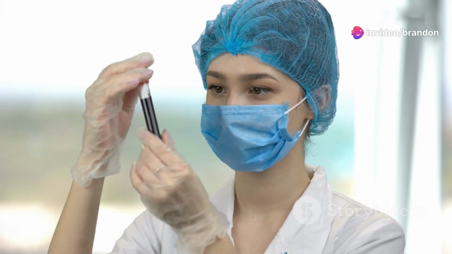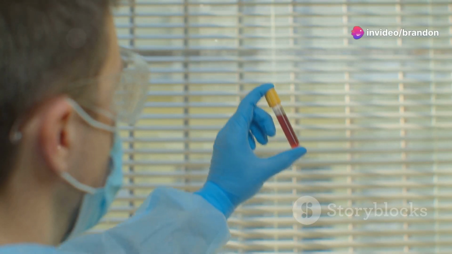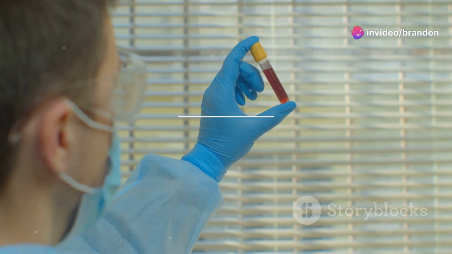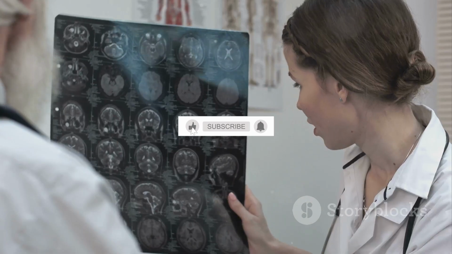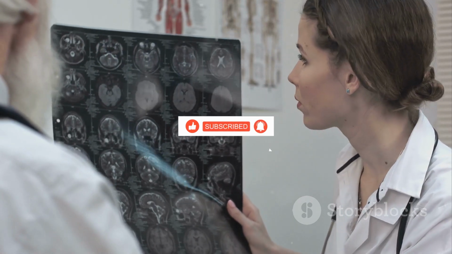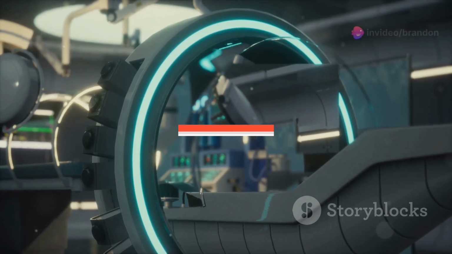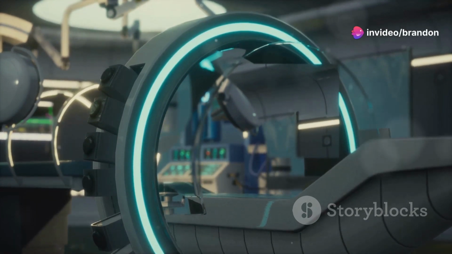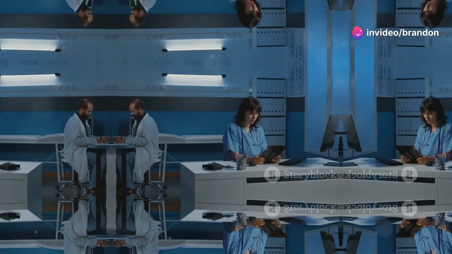Lymphoma and leukemia. These cancers affect the lymphatic system and blood-forming tissues, impacting the body's immune response. Central nervous system cancers. These cancers originate in the brain and spinal cord. Understanding the specific type of cancer is crucial for determining the best course of treatment.